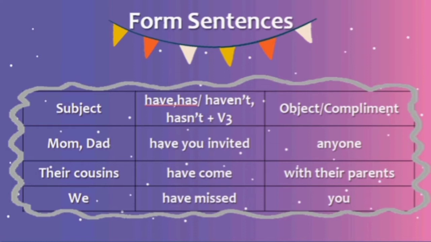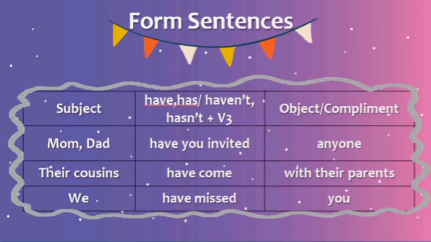Let's come to the present perfect tense form. What is the form of the present perfect tense? Yeah, subject plus have or has plus past participle and object or complement. You can see here, the first subject is Mom and Dad. It's a plural subject, so it uses have, and the past participle here is invited. It's a regular verb. And the object or complement here is anyone.